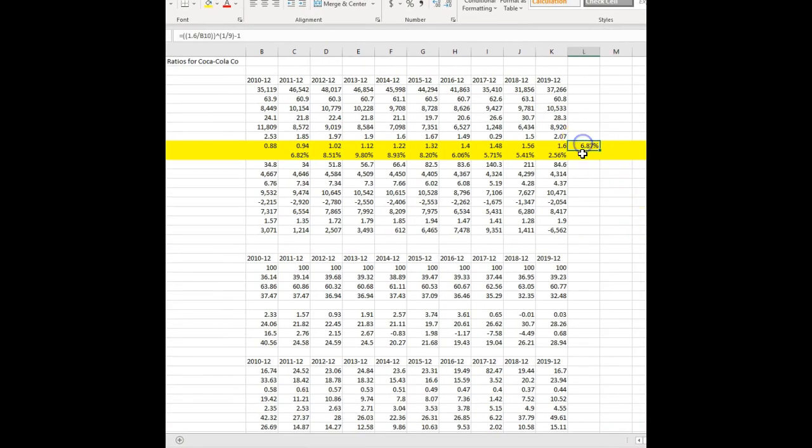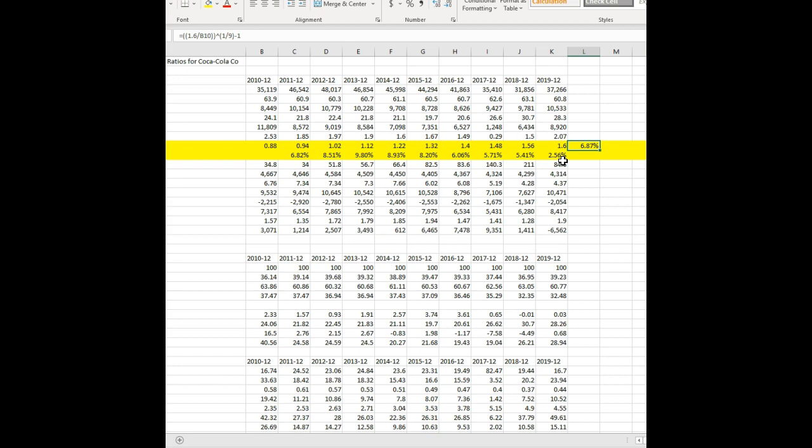So I can use my basic time value of money principle, right? $1.60 dividend divided by the 88-cent dividend, raised to the power of 1/9 because it's 9 years there. So that gives us the geometric average return, subtract 1. So the average geometric growth rate in dividends for Coca-Cola over the past 9 years has been 6.87%.